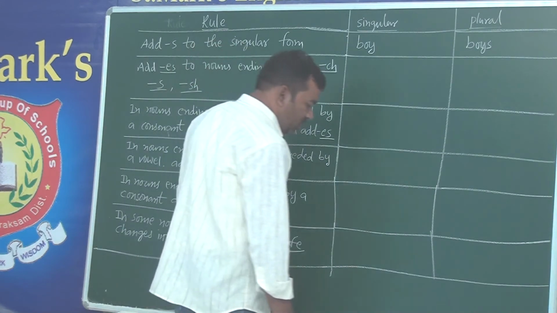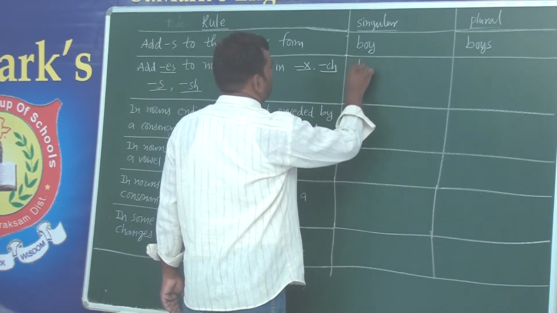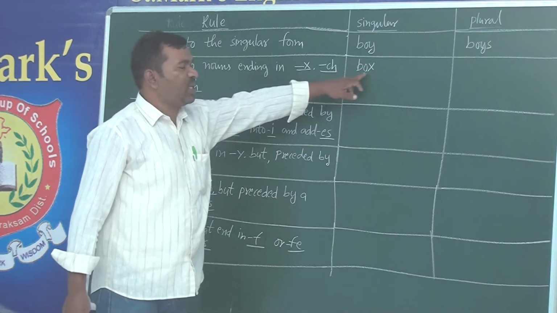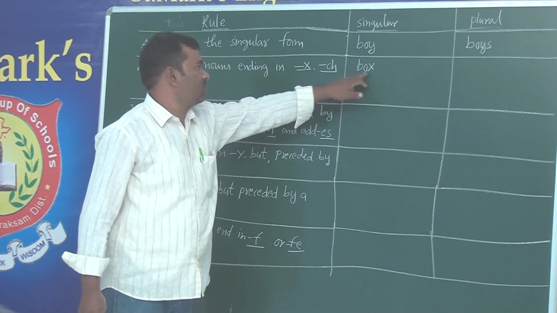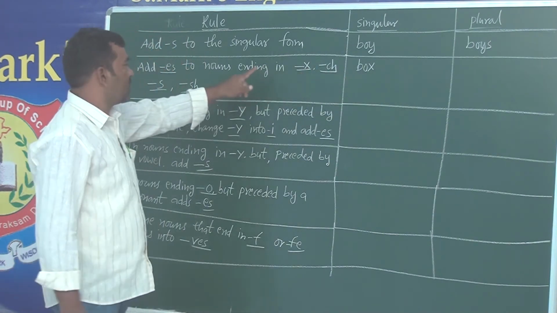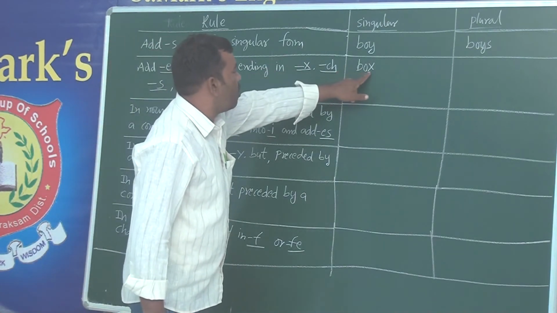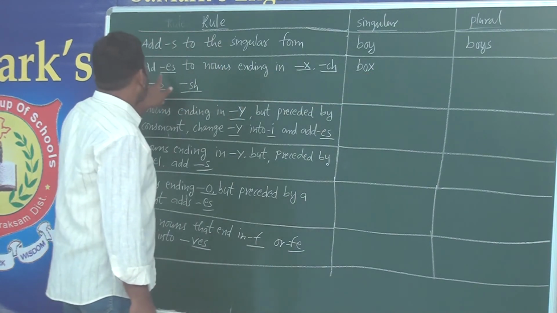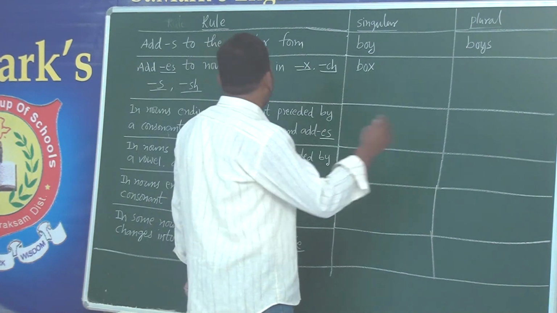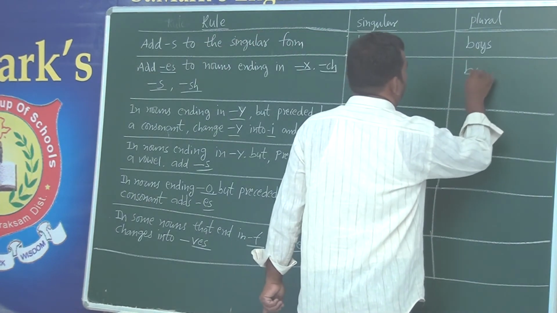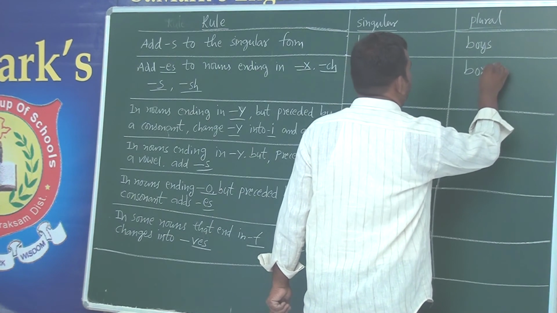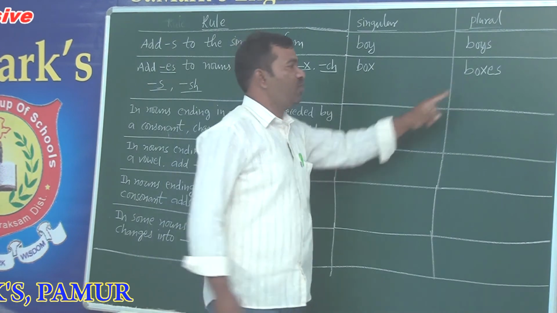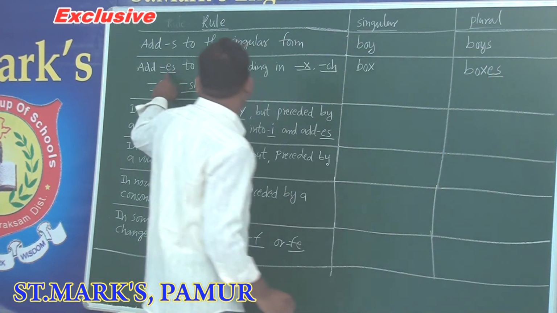For example, you see box. How would you change this? What is the last letter here? X. So it is X, and the rule says, if any noun has X at the ending, it has to be added with es, thus it becomes boxes. You see the word box, and we are adding es to that, then it is becoming boxes, right? We simply added es as per the rule.